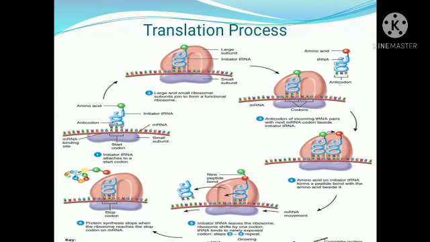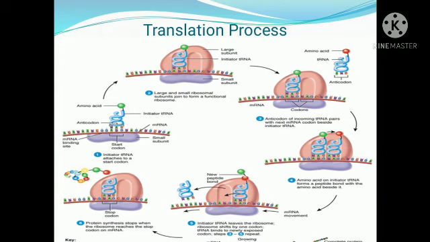The third one, we can see another tRNA coming into the A site, and in the fourth stage a peptide bond is formed between the amino acids. In the fifth one, the first initiator tRNA is removed from the P site, the second one moves into the P site, and another one comes and gets attached to the A site.